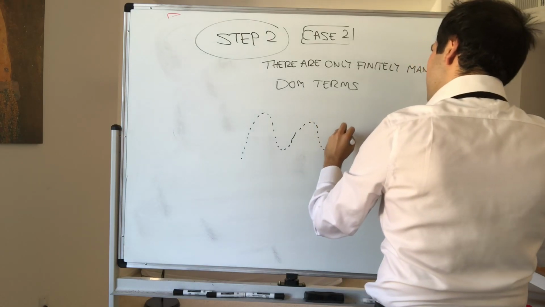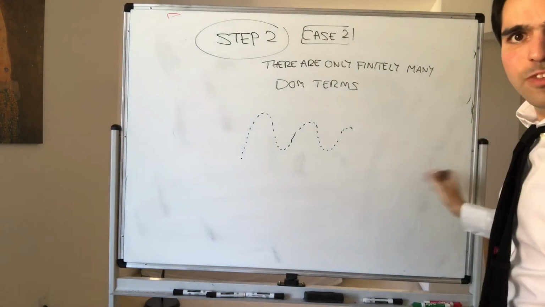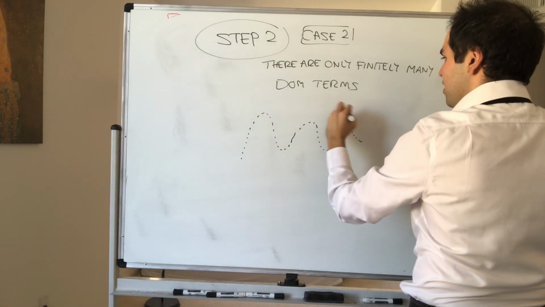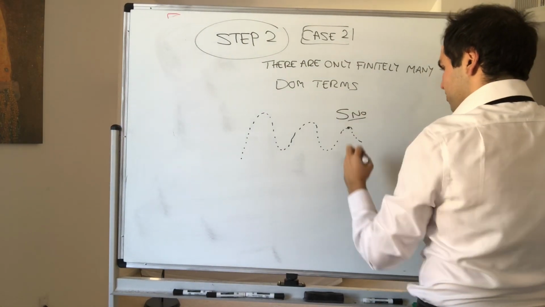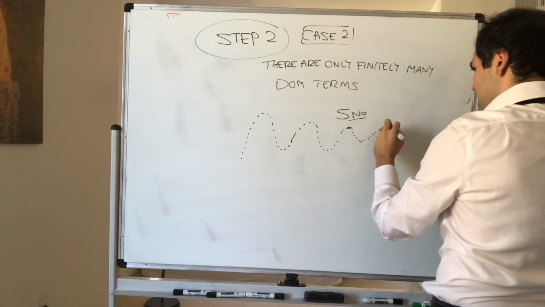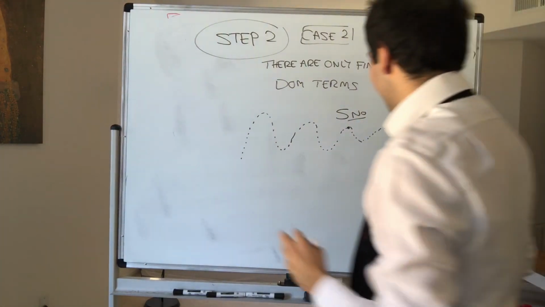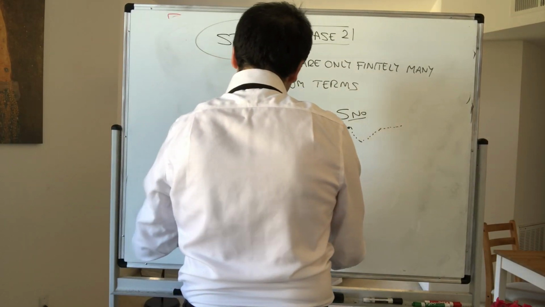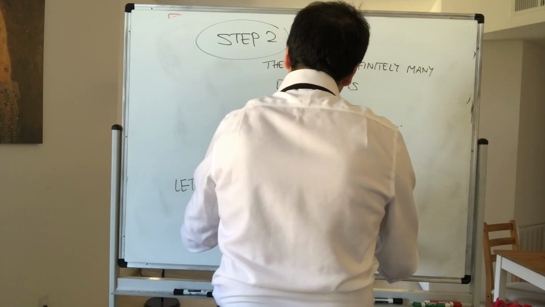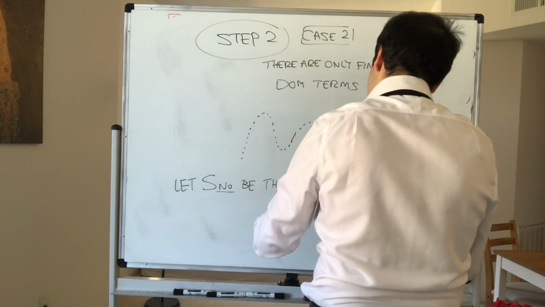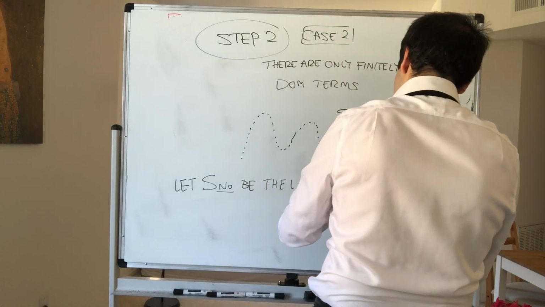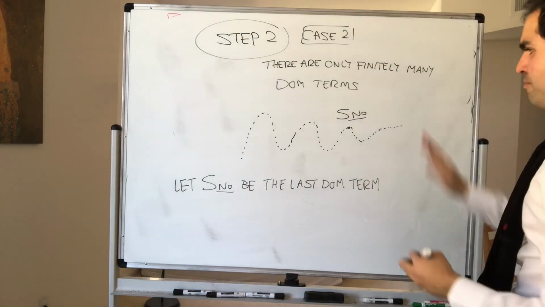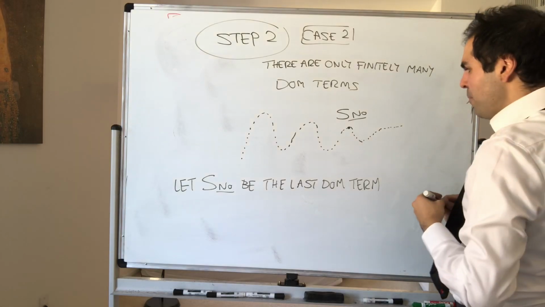And well, if there are only finitely many peaks, there must be one last one, right? Kind of the last dominant term. And let's call that S_{N_0}. Maybe something that looks like that. So let S_{N_0} be the last dominant term. In particular, anything after that isn't dominant anymore.